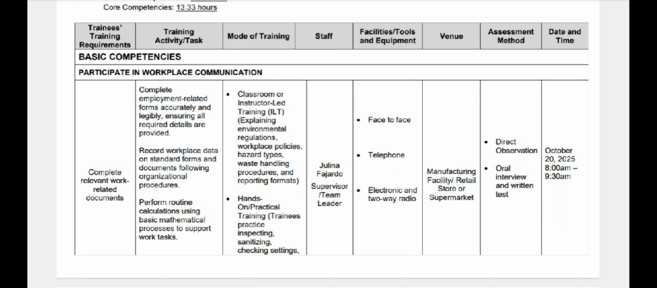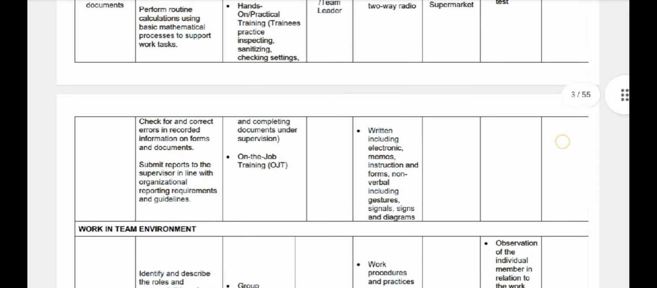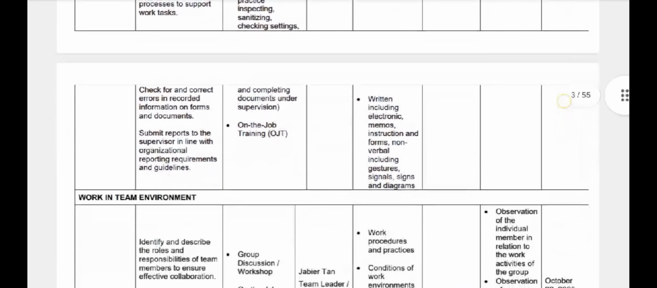So for facilities, tools, and equipment, we have face-to-face for communication, telephone and electronic and two-way radio for classroom interactions, and also written documents including electronic memos, instructions, and forms, and nonverbal communication including gestures, signals, signs, and diagrams.